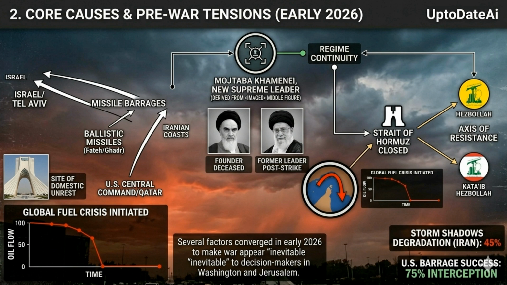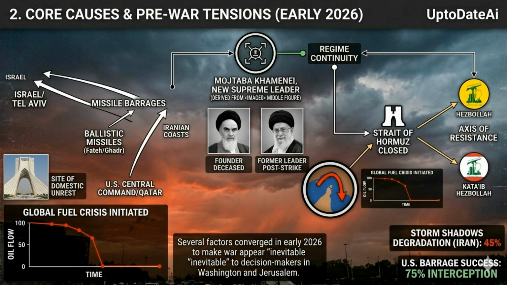2. Domestic instability. A small reference inlay features the Azadi Tower, which is explicitly labeled site of domestic unrest. This visual marker links the failure of diplomacy in Pakistan and Geneva to the regime's weakened perceived legitimacy and violent internal crackdown. 3. Economic warfare and strait closure. A large, bold graphic clearly chokes the Strait of Hormuz area and is labeled Strait of Hormuz closed. A linked chart titled Global Fuel Crisis Initiated, derived from your graph, shows oil flow dropping to zero, visualizing the strategic economic strangulation that made the conflict inevitable from a global supply perspective.